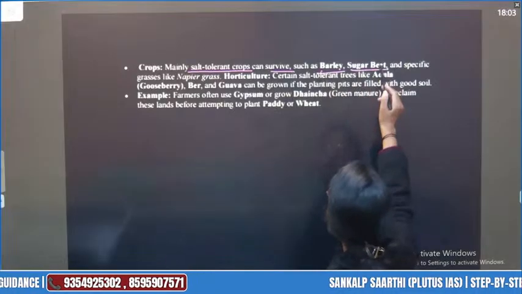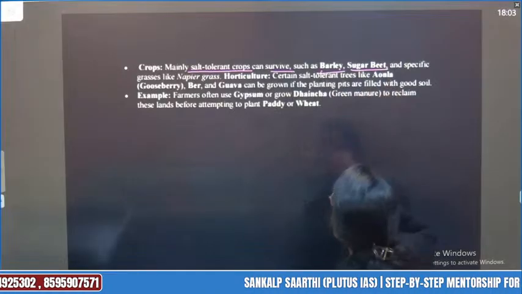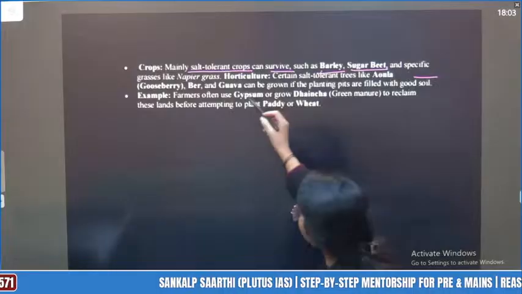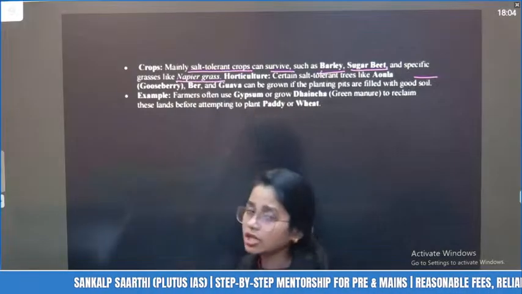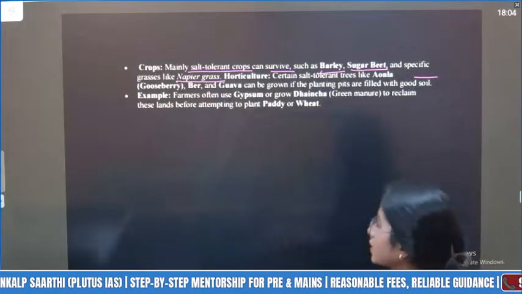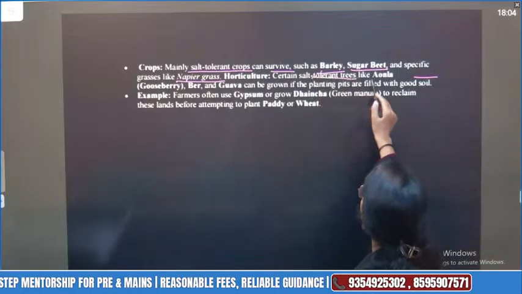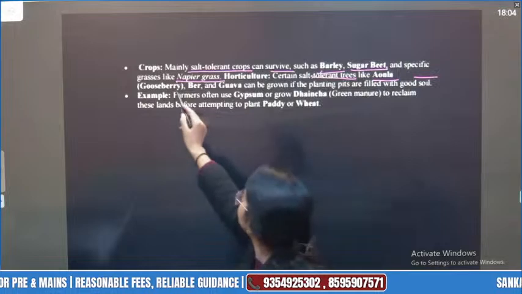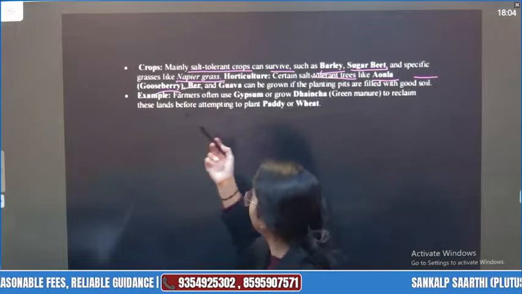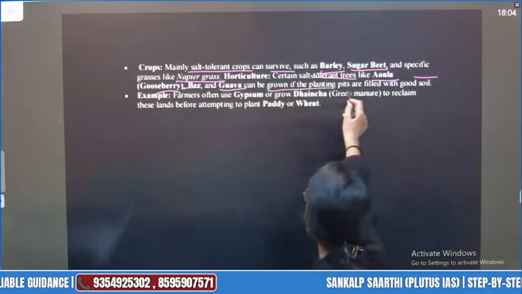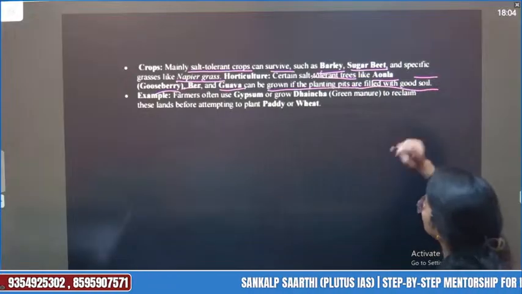Barley and sugar beet. Sugar beet was one of the salt tolerant crops, and specific grasses like Napier grass. Another grass is Karnal grass, right? These are your salt tolerant grasses. In horticulture, certain salt tolerant trees like amla, that is gooseberry, ber, of course we know ber, and guava can be grown if the planting pits are filled with good soil.